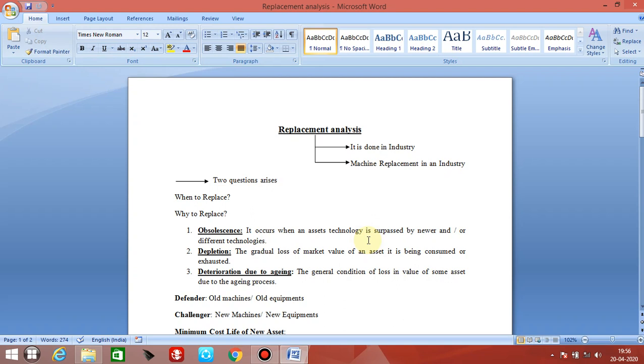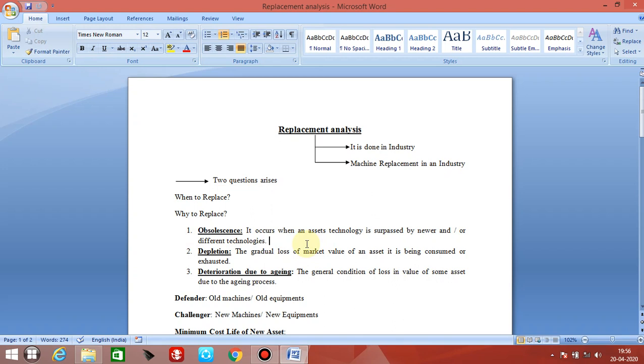Now, the replacement analysis here is the concept of replacing the machine in that industry. Two questions basically arise: when we will replace the machines, and why should we replace the machines or rather equipments. The first answer is obsolescence. Now, what is this obsolescence?